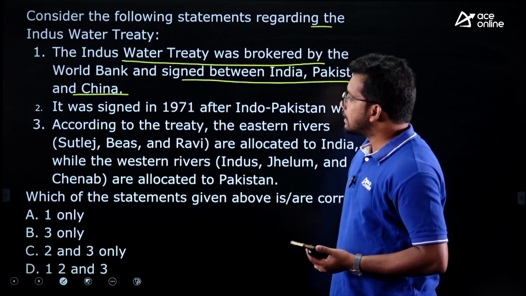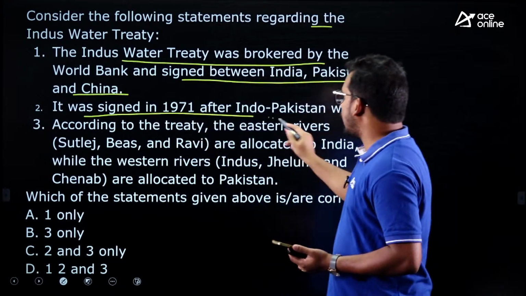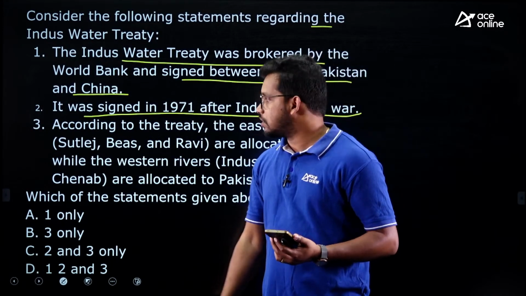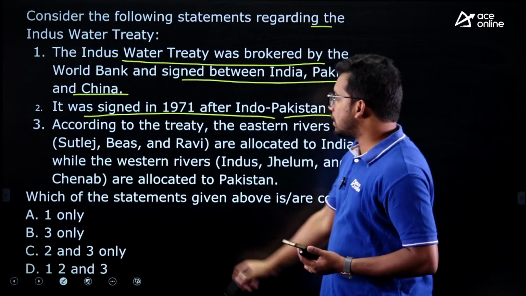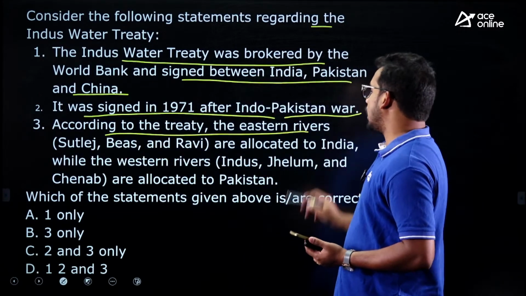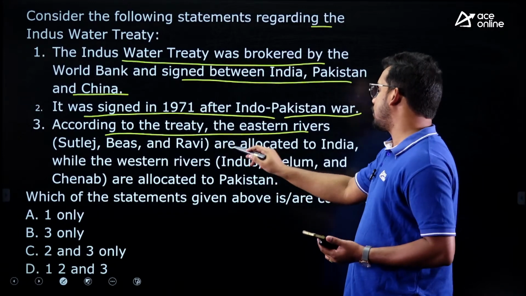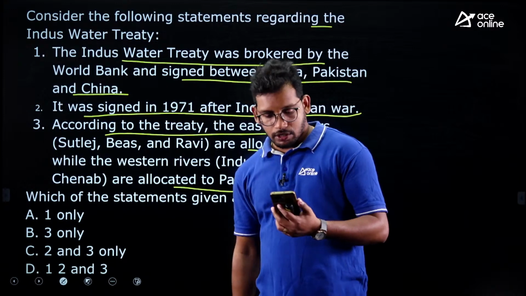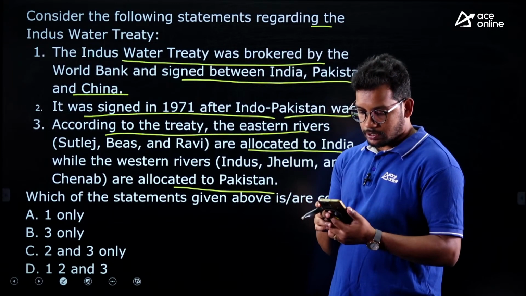Second statement: it was signed in 1971 after the Indo-Pakistan War. Third statement: according to the treaty, the eastern rivers, Sutlej, Beas and Ravi, are allocated to India and the western rivers are allocated to Pakistan. Which statements are correct?